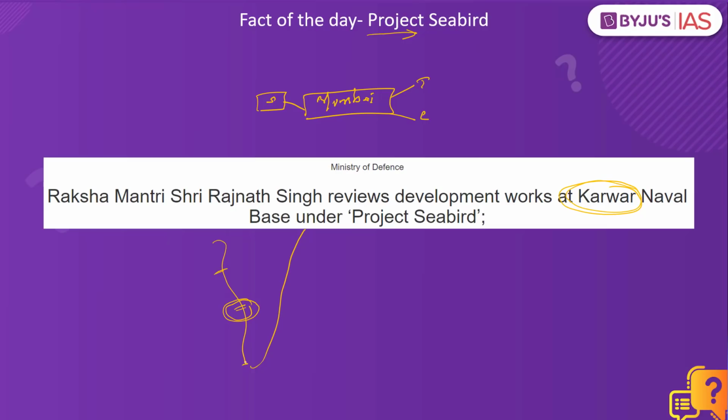So upon the completion of this particular project, the Indian Navy will have the largest naval base on the western coast, and India will have the largest naval base east of the Suez Canal. The first phase was completed in the year 2005, and the second phase started off in the year 2011. What is the significance of this particular project? It will support several warships and submarines in this particular region, and at the same time, if there have to be any repairs and maintenance facilities for these warships, that can also be undertaken in this particular region. So these happen to be the significant aspects with respect to the Project Seabird.